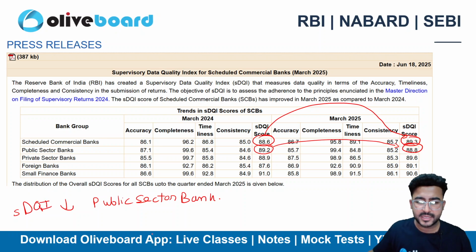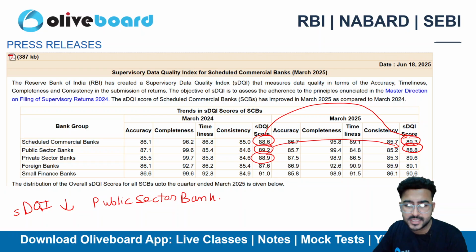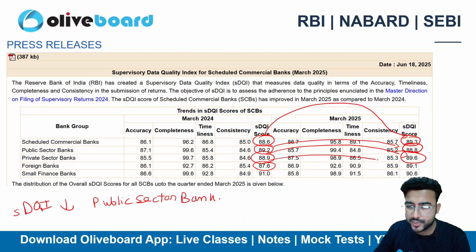So there is a decline in the data of public sector bank. Scheduled commercial bank के अंदर increase है. If I talk about private sector bank, again there is an increase. It was earlier 88.9, now it is 89.6. Foreign banks, again there is an increase, 87.6 से 89.1.